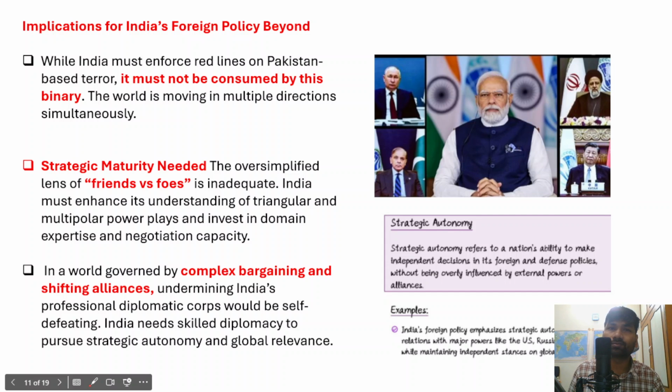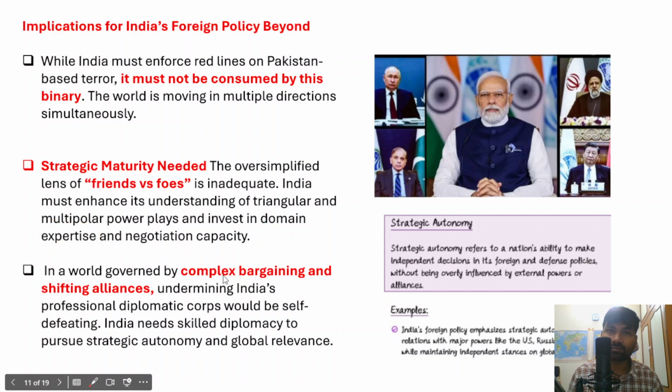Secondly, India requires strategic maturity. When I say strategic maturity, the oversimplified lens of friends versus foes is inadequate in a multilateral world, right? India must enhance its understanding of triangular and multipolar power plays, how the multilateral world system works, and India should also invest in domain expertise and negotiation capacities.